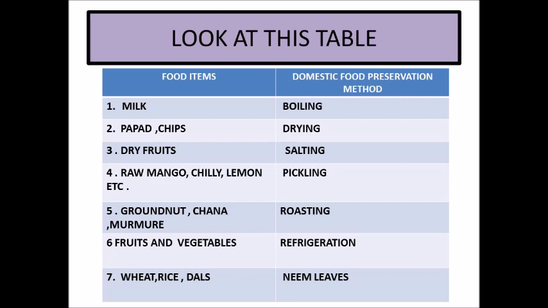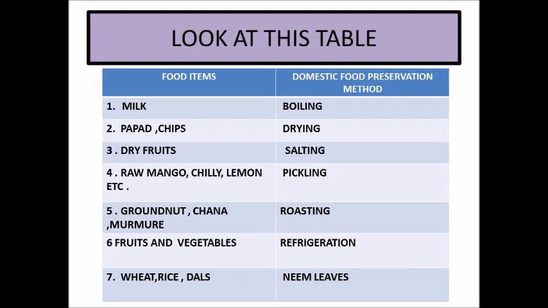Fifth one we have groundnut, chana, murmure and we preserve them by roasting. These are our namkeen items. Once roasted, they last for a very long time. Again, because moisture is evaporated in roasting, so no moisture, no microbes, no spoilage.